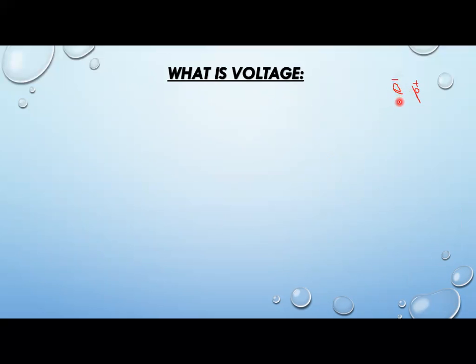When they start flowing throughout the circuit, it will produce current. But obviously there must be some energy, some force exerted on them so that they start moving. There should be some force that will push these electric charges around a circuit.